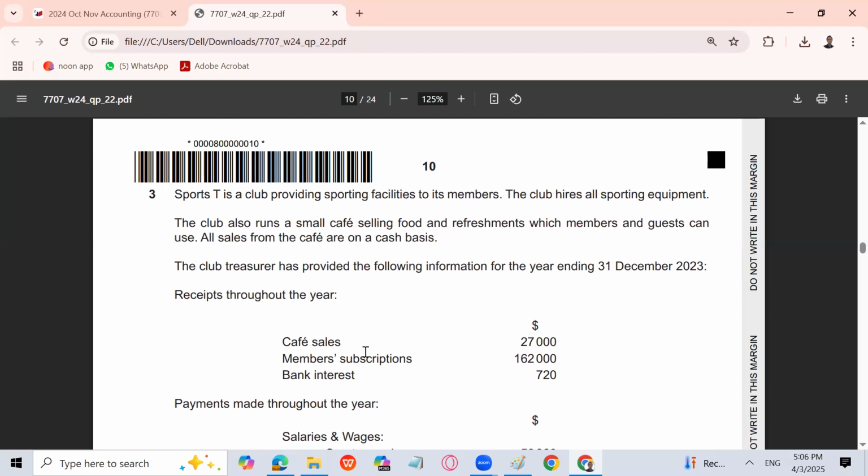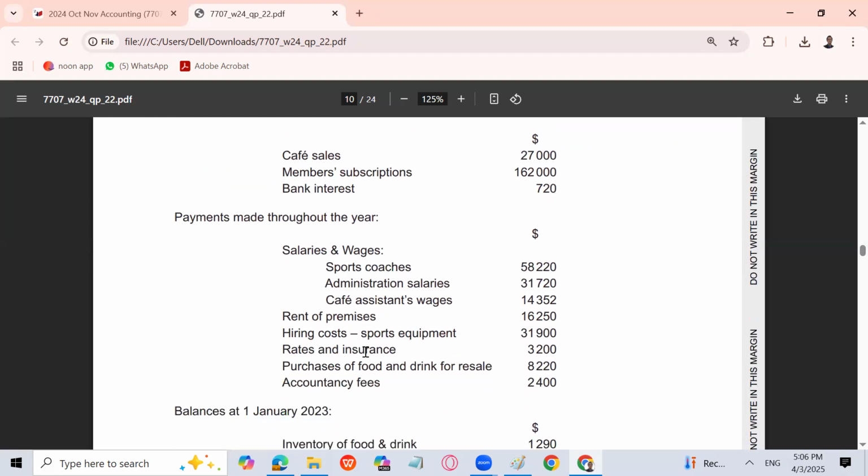So we are basically selling goods on a cash basis. Receipts during the year are given, cafe sales are given, they are all cash. Member subscription and bank interest are given, and payments are given for salaries and wages: sports coaches, admin salaries, cafe assistant wages, rent of premises, hiring cost of sports equipment, rates and insurance, purchase of food and drink for resale, and accountancy fee 2400.